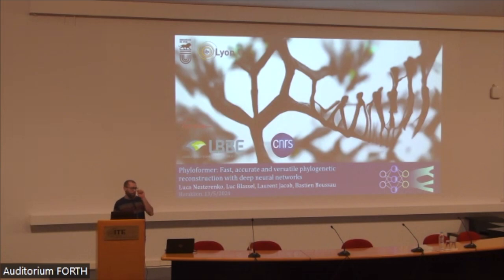So I'm going to talk about the method we've been developing with Luc Blassel, Laurent Jacob, and Bastien Bousseau for inferring phylogenetic trees using deep neural networks.